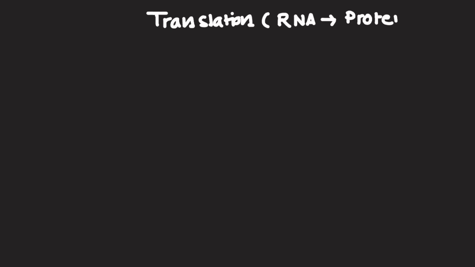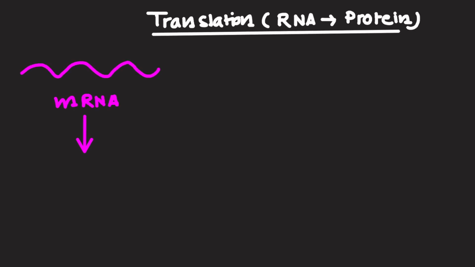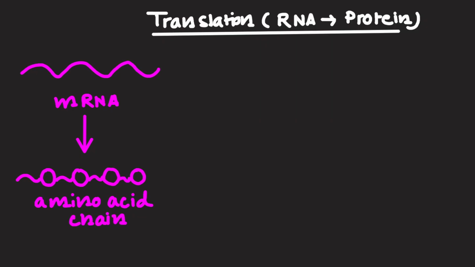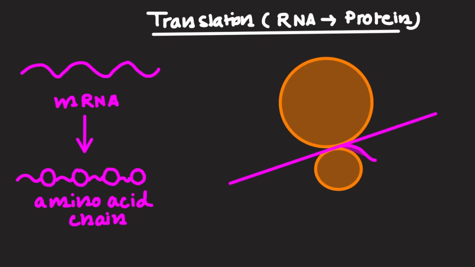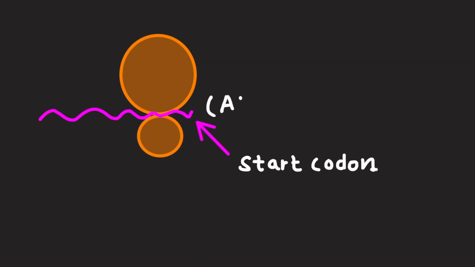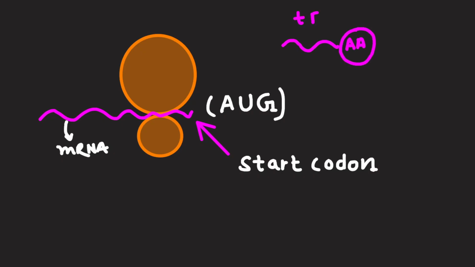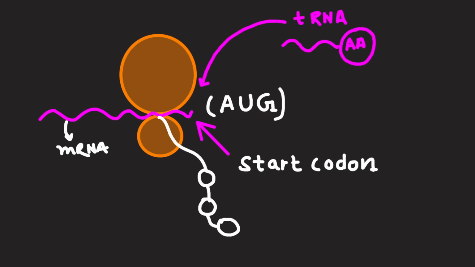Translation. RNA to protein. Translation converts the mRNA sequence into a specific amino acid chain. This occurs in the ribosomes. The ribosome binds to the mRNA at the start codon, which is AUG. Each tRNA brings an amino acid that matches the codon on the mRNA molecule.